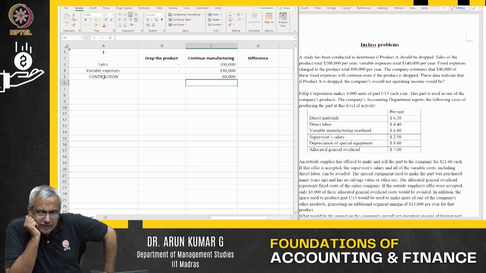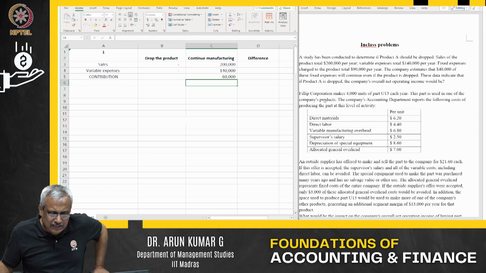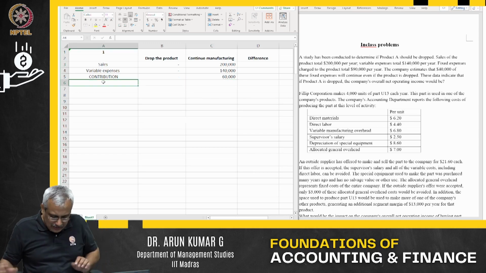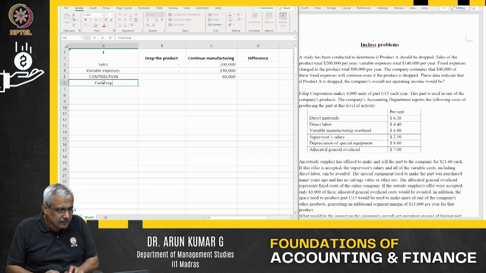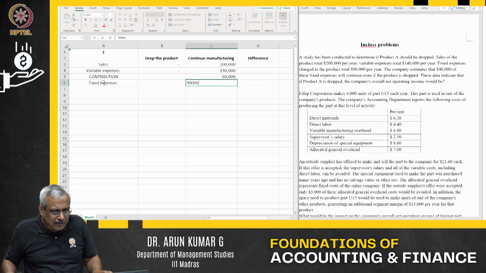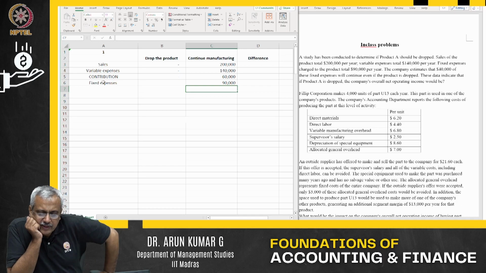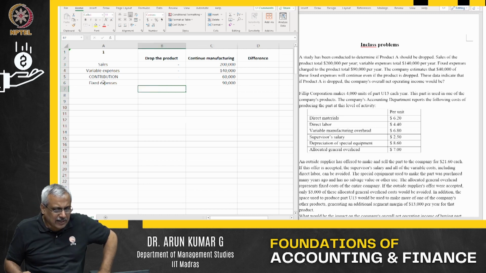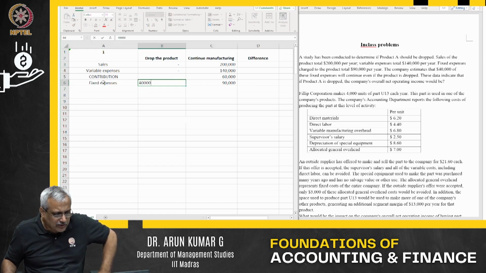Now what happens? Then there is a fixed expense of 90,000. That's what it says. Fixed expense charged to the product is 90,000 per year if I manufacture. The company estimates that 40,000 of these fixed expenses will continue even if the product is dropped. So if the product is dropped, my fixed expenditure is going to be about 40,000.